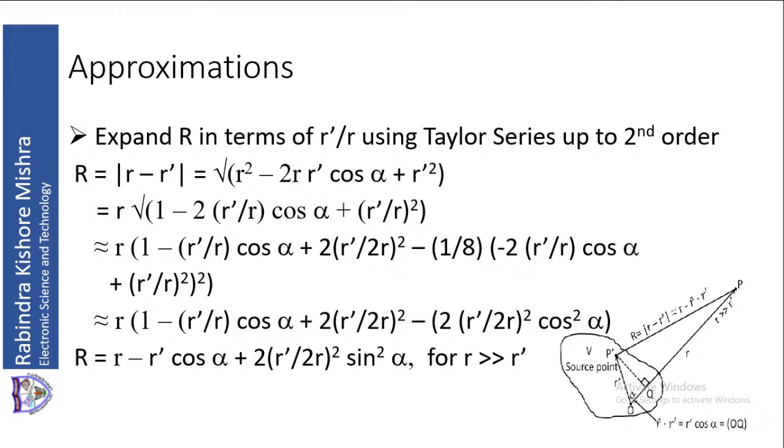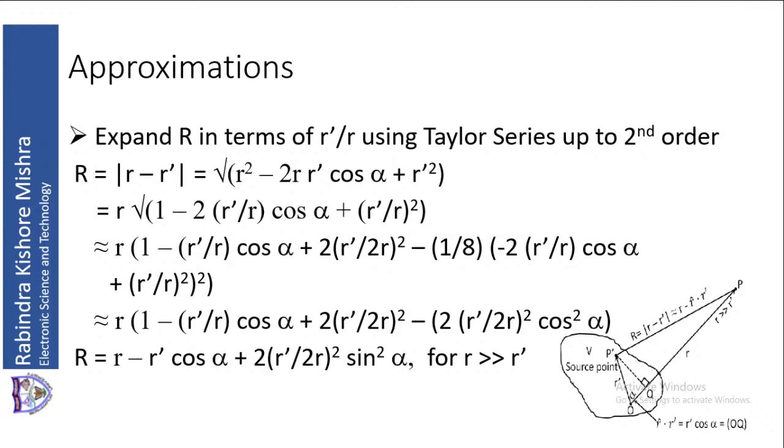Now when R is much greater than R dash, under that condition, multiply r in all the terms. The first term is r into 1, so that is r. The second term is r dash by r cos alpha into r, so that is r dash cos alpha.